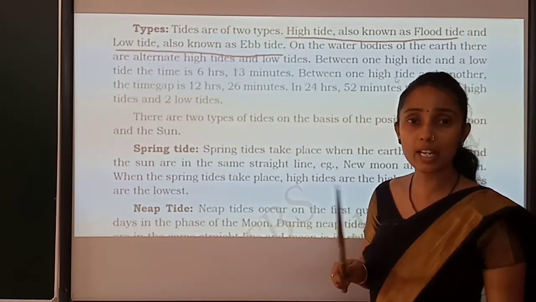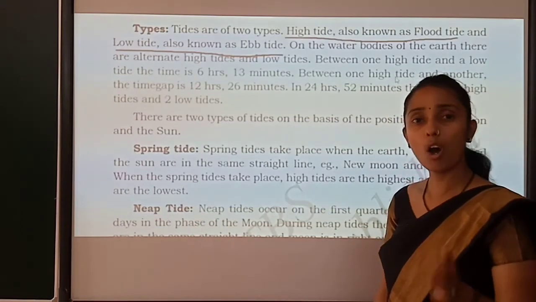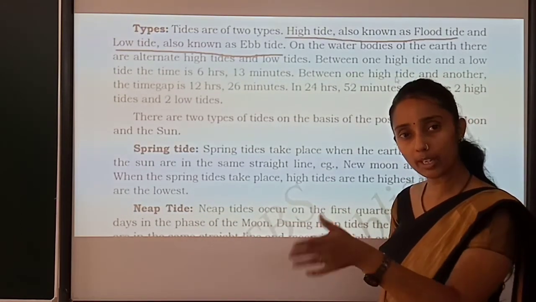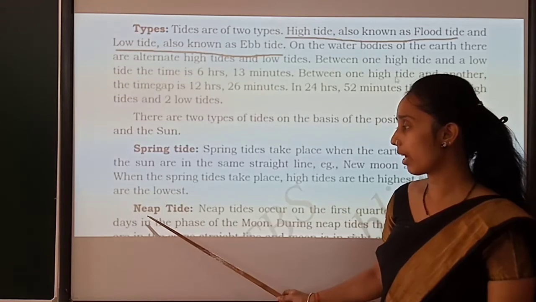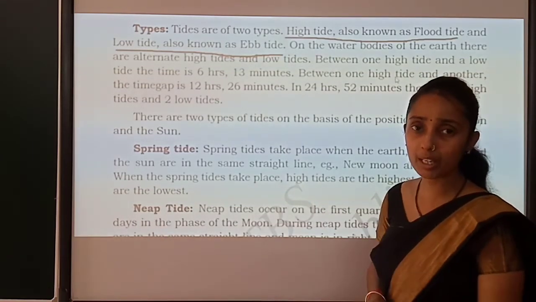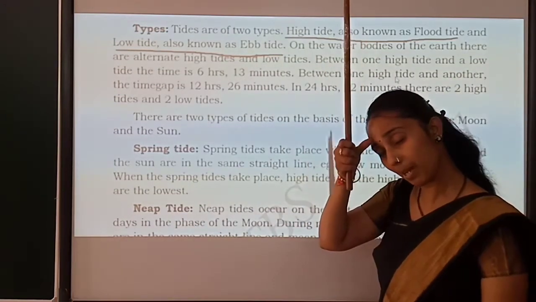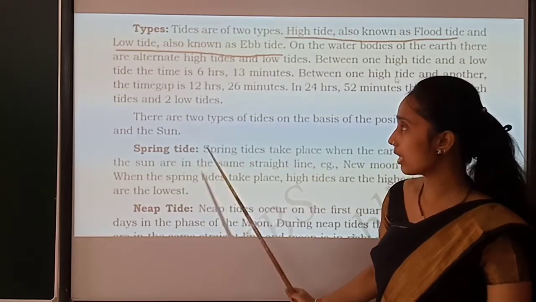In the beginning of that 15 days, we will get the neap tide, or else at the end of that full moon day, we are getting the neap tide. Okay, either in the beginning or end of the full moon, we are going to get the neap tide. Okay, very easy this is.